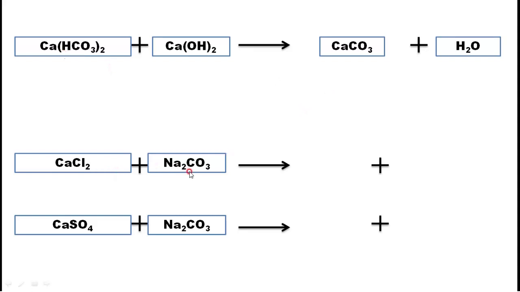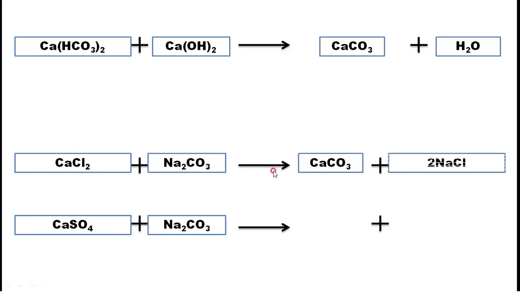CaCl2, Na2CO3 is added to this one, then see the reaction what happens. Exchange, this CaCl2 becomes 2 NaCl and CaCO3. This Na is replaced by Ca, therefore CaCO3. Now see this one, CaCO3 is what? This is settleable. NaCl is what? Salt, our edible salt. Therefore, if it is there in the water, no problem, you don't have any problem.